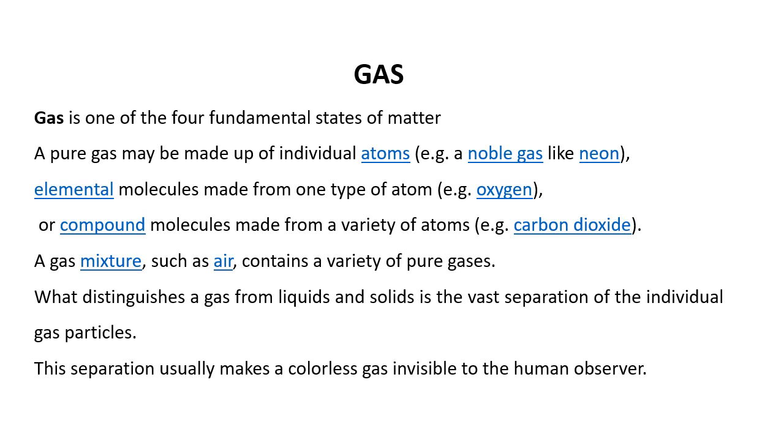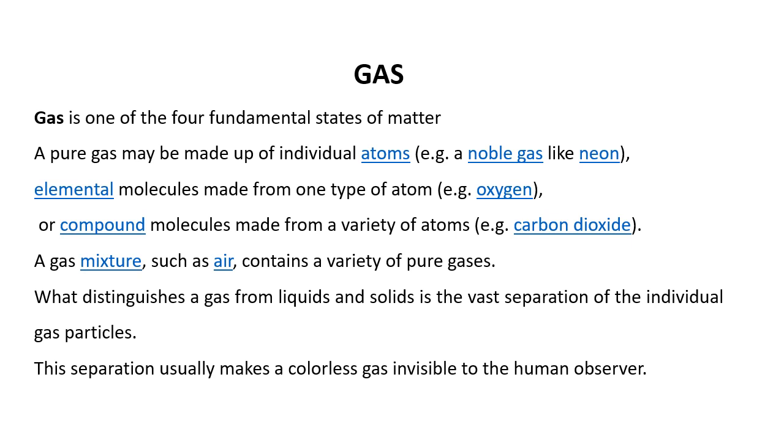Air contains a variety of pure gases. What we inhale is oxygen, but air contains more gases. It has noble gases, it has elemental gases, and it has compound molecule gases. So a mixture of gases is also available.